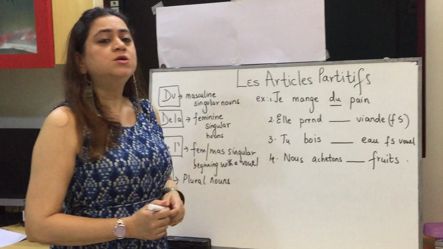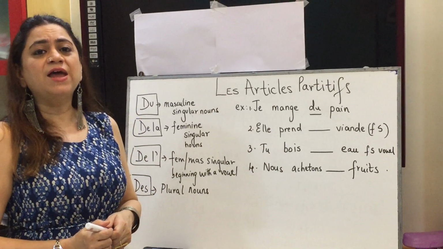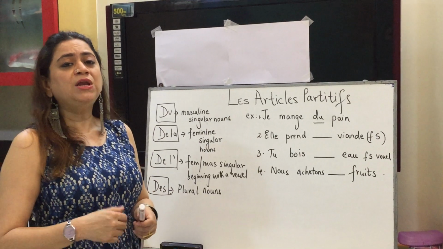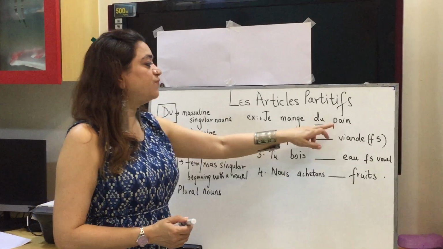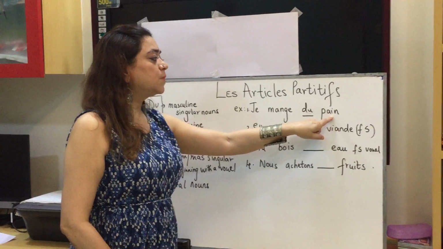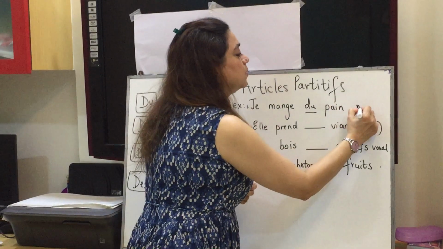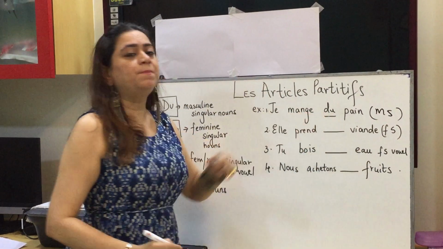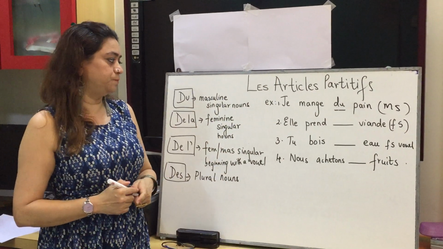So first one, je mange, c'est dash pain. We look at the noun after the blank. We have it here as pain. It's masculine, singular. So the partitive article will be du.